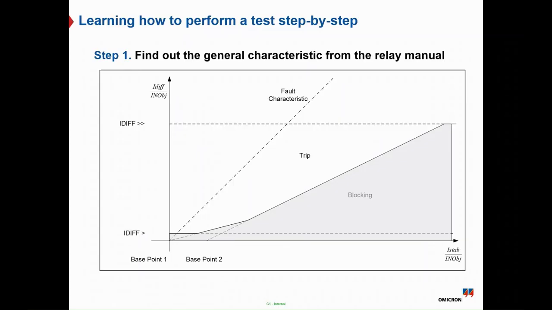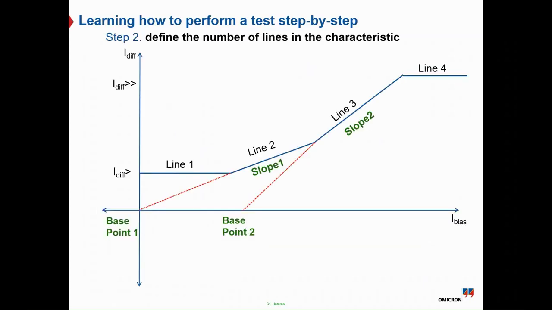IDIF double greater represents the unrestrained differential function. We can define also the values and the graph in base point 1 and base point 2 to define the tripping zone and the blocking zone for the characteristic. So step 2, you have to define the number of lines in the characteristic from the relay protection manual. For our example, we have 4 lines: line 1, line 2, line 3, and line 4. As you can see, line 2's base point is the origin, and line 3 has another base point, which is called base point 2.